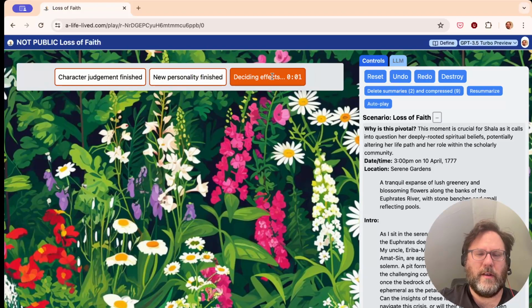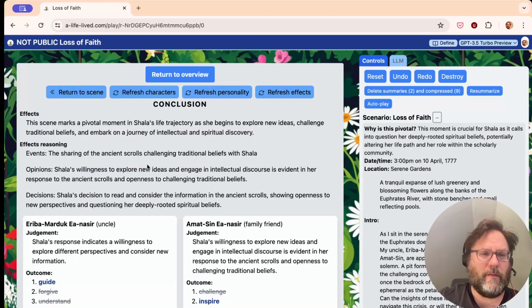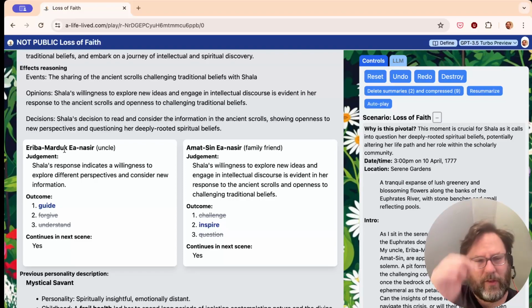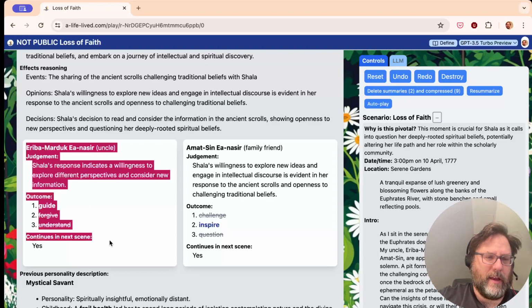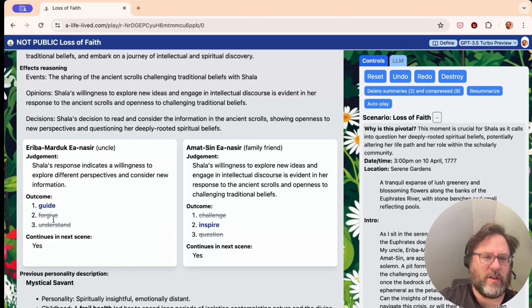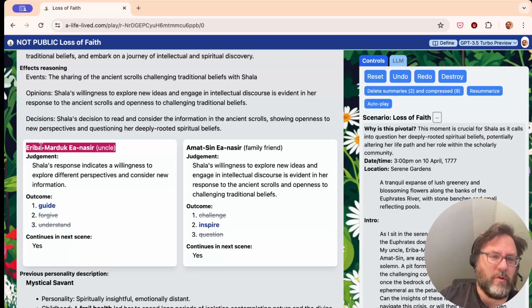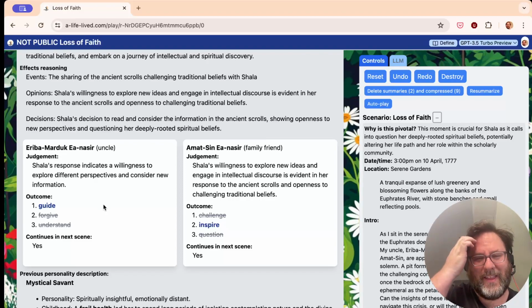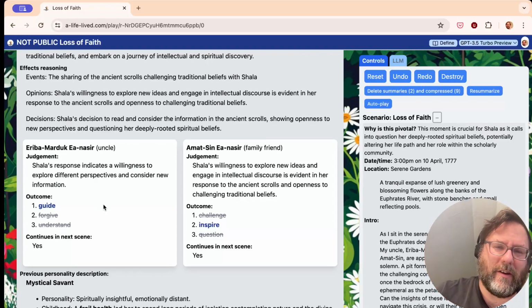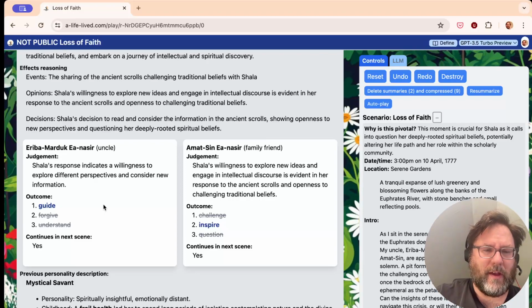So it's doing a few different steps here that'll show me the result of. One of the things I've tried to do is have the characters involved give judgments about what's going on here. So Amatsin was inspired by me. I don't know. Araba Marduk decided to guide me. I don't know, not very strong. But again, it depends a lot on the underlying scenario, and that's something I'm still really challenged by, is to figure out how that scenario should inspire strong reactions.